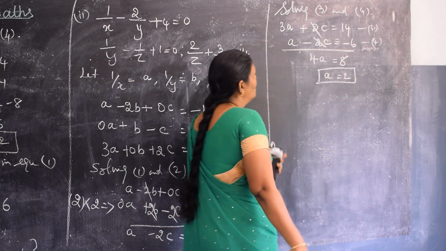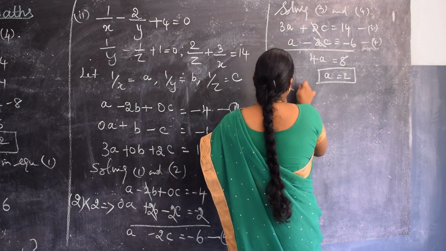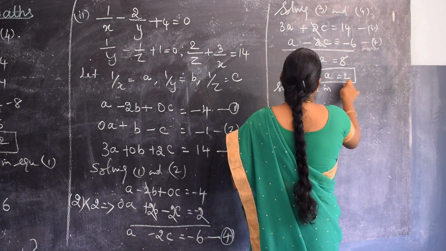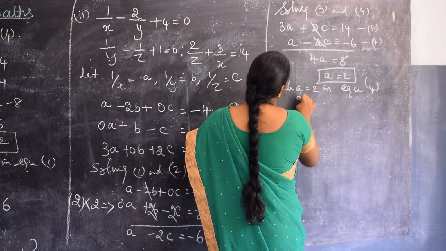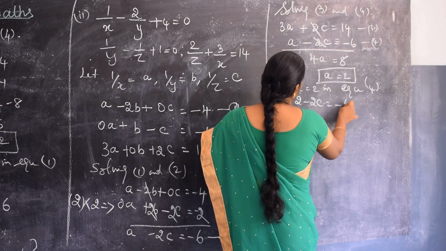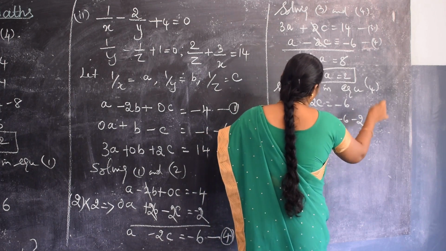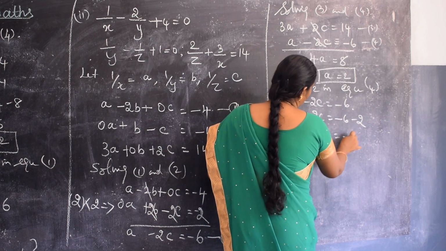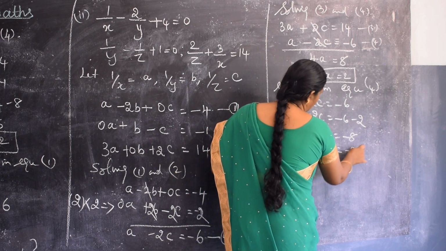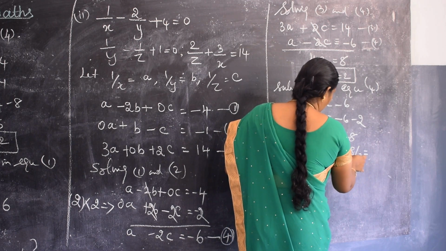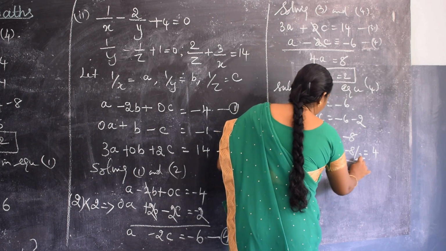Do you understand, children? Now you substitute the value of a in 4. Substitute a is equal to 2 in equation 4. So it becomes 2 minus 2c is equal to minus 6. So minus 2c is equal to minus 6 minus 2, so minus 8. So c is equal to minus 8 by minus 2. The minus cancels, so you will get 4.